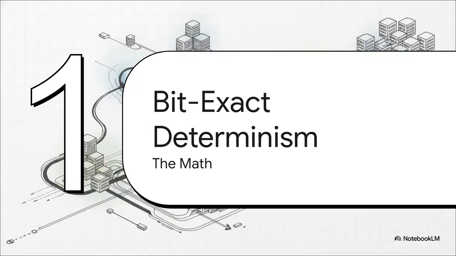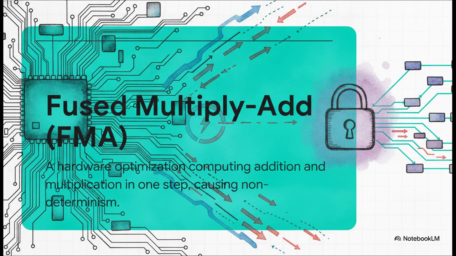Moving right along to Section 2, Enforcing Bit-Exact Determinism. Let's get into the math. To actually achieve that system finality we were just talking about, we have to solve a massive, massive problem in distributed computing, and that is floating point drift. Basically, there's this hardware optimization called fused multiply add, or FMA, where addition and multiplication are computed in a single step. Now sure, FMA speeds up traditional math, but it creates a nightmare for consensus systems.